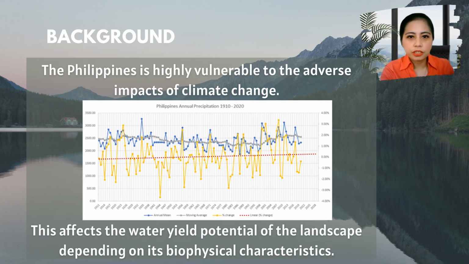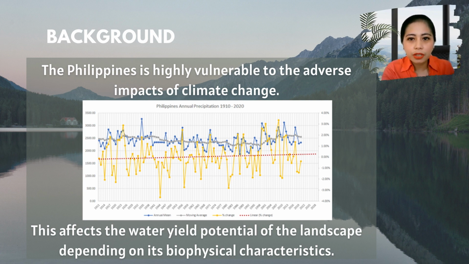The Philippines is geographically situated near the area where strong typhoons are born. Thus, it is expected that the country will experience more frequent and stronger typhoons as the effect of climate change is manifested. The Philippines is already facing the impacts of climate change that threaten to undermine our development goals and exploit the vulnerability of poorer communities.